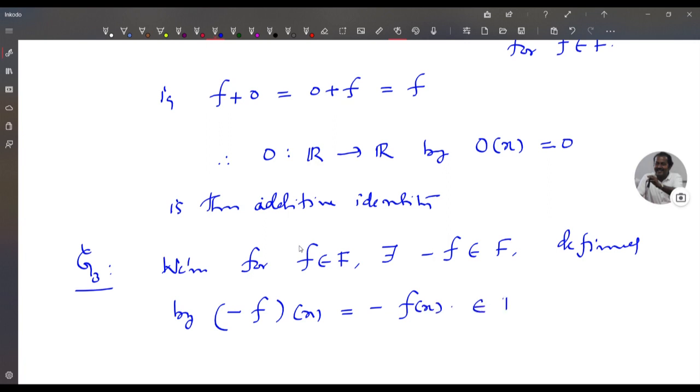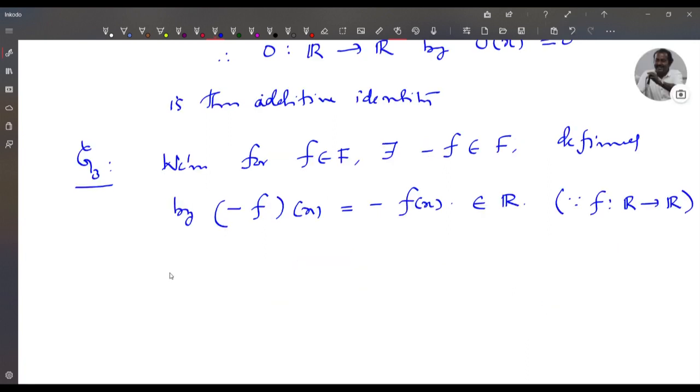This belongs to R since f is from R to R. Therefore, (f + (−f))(x) is equal to f(x) + (−f)(x).